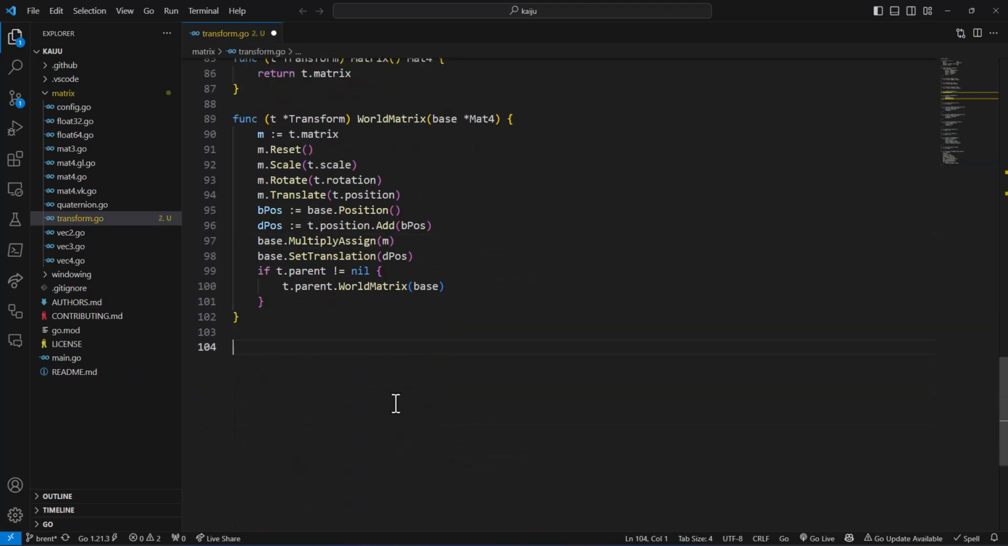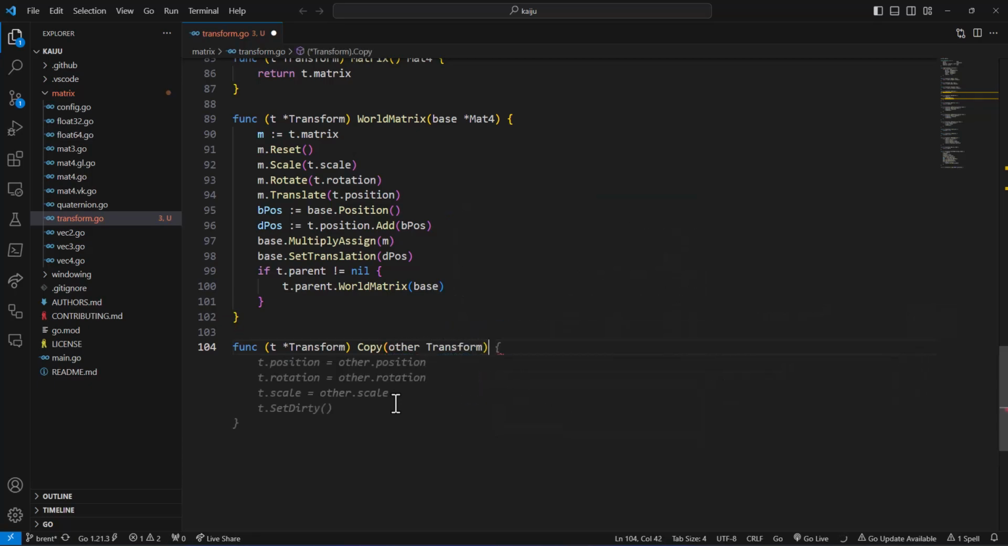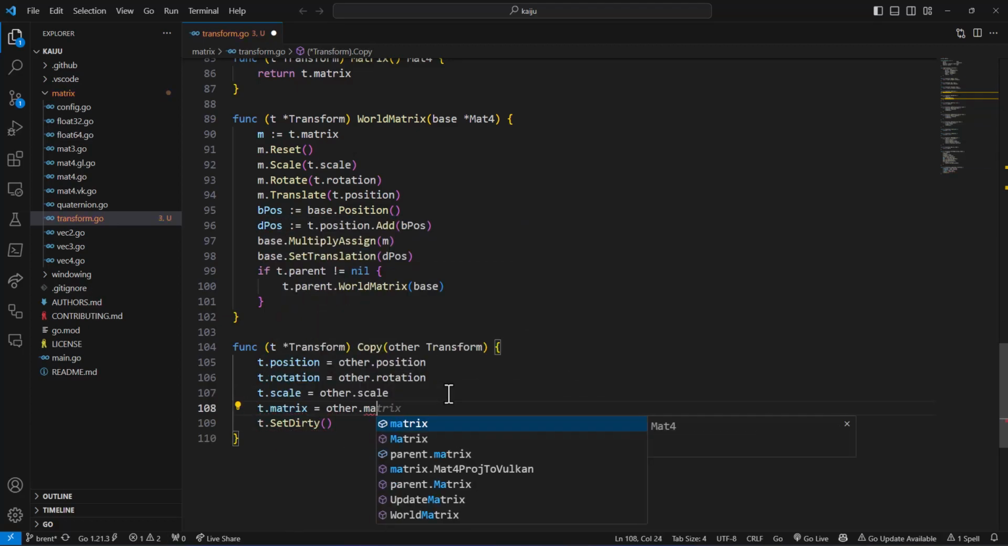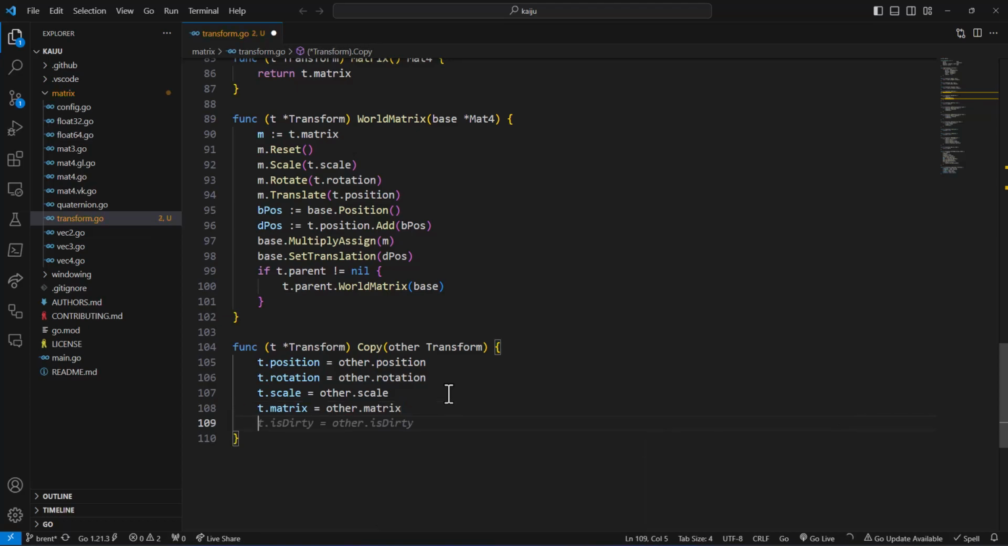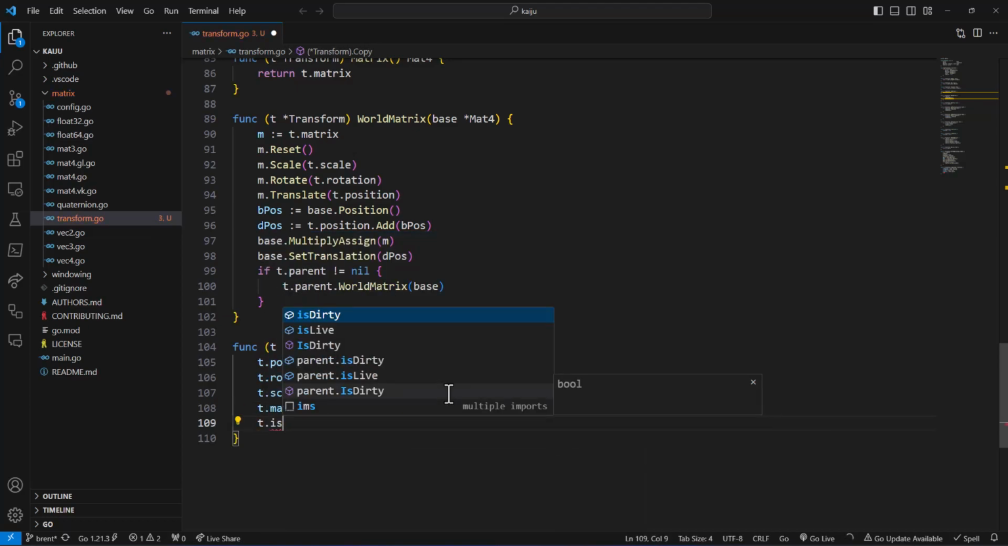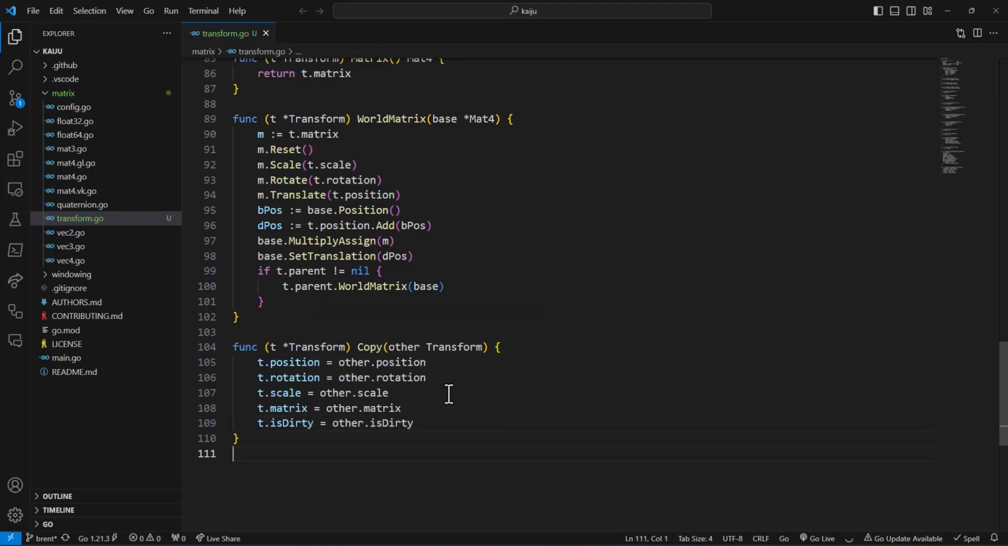Okay, now we're going to have a function for copying this matrix. func (t *Transform) Copy(other *Transform). We want to set the position to the other, rotation to the other, the scale to the other. t.matrix equals other.matrix, and then we want to set t.isDirty equal to the other isDirty, so we don't have to recalculate it if we don't need to.